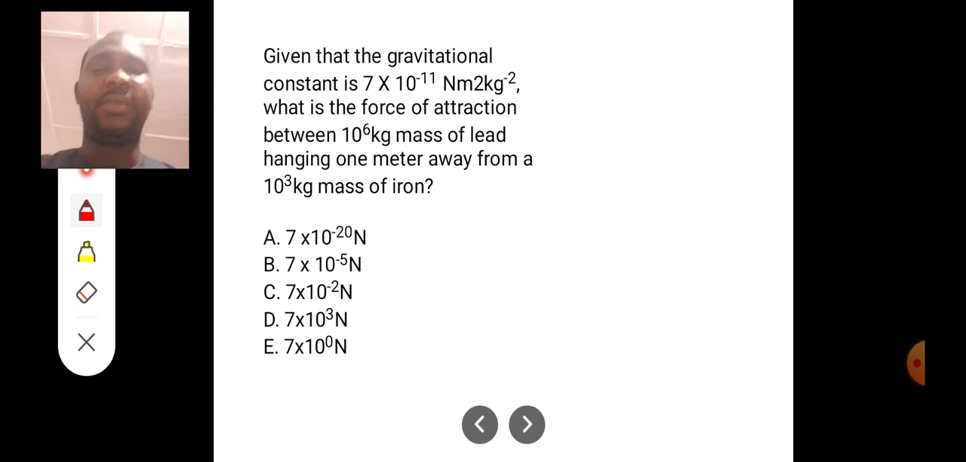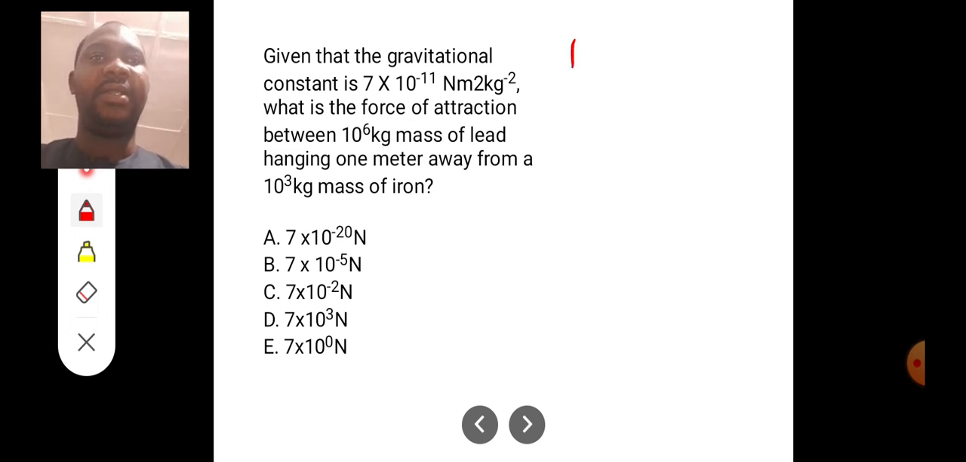It says, given that the gravitational constant is 7 times 10 to the power minus 11 Newton meter square per kilogram square, what is the force of attraction between 10 raised to the power 6 kg mass of lead hanging 1 meter away from 10 raised to the power 3 mass of iron? Okay, so here again we are given the gravitational constant. Note, first of all, whenever a question is given, be sure you use the quantities that you are asked to use. And so we are asked to find force.